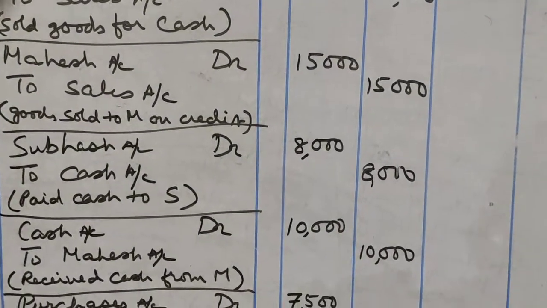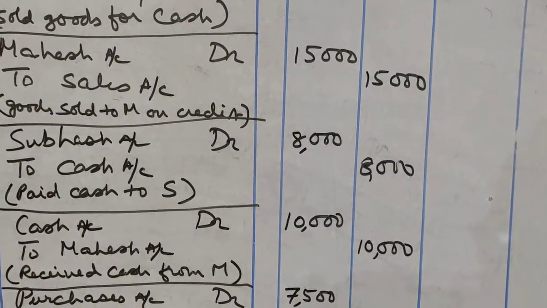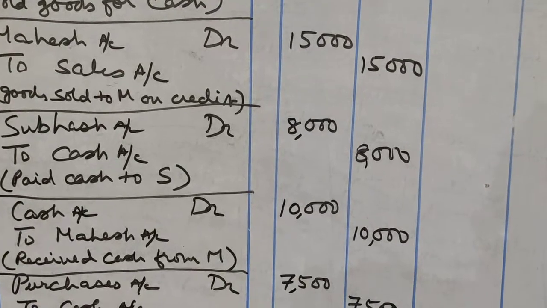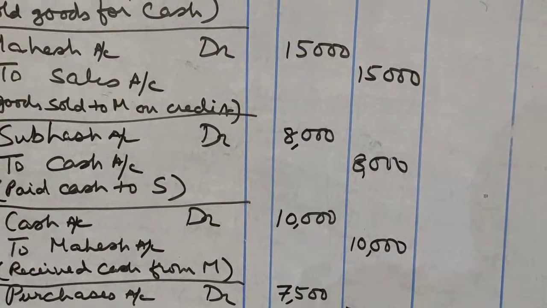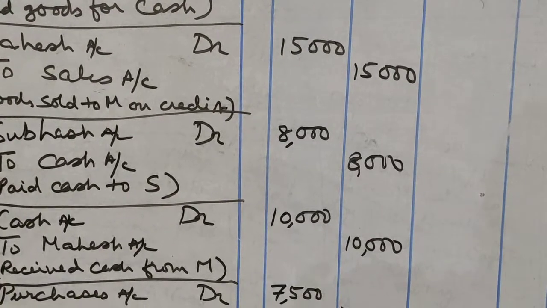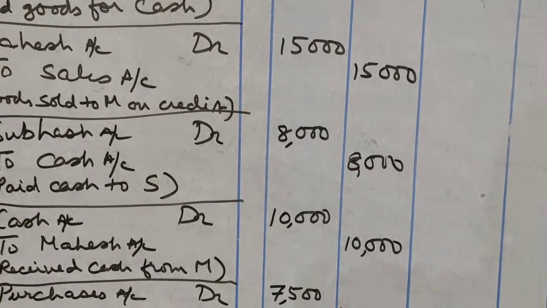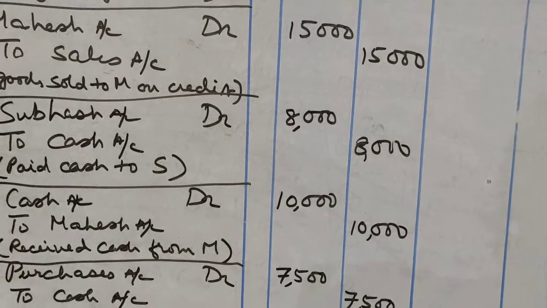Cash account debit, cash is coming into the business. And who is giving the cash? Mahesh. Mahesh is a personal account. Debit the receiver, credit the giver. That is the rule in personal account. So Mahesh is the giver, so I will credit Mahesh's account.